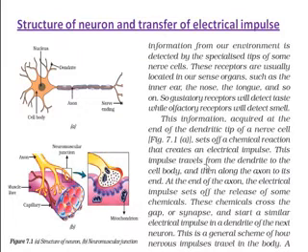This impulse travels from the dendrite to the cell body, then through the cell body to the axon, and from the axon to the nerve endings of the axon.